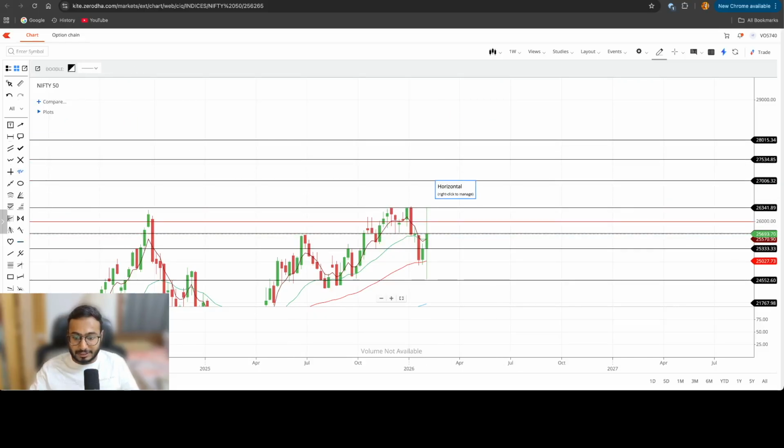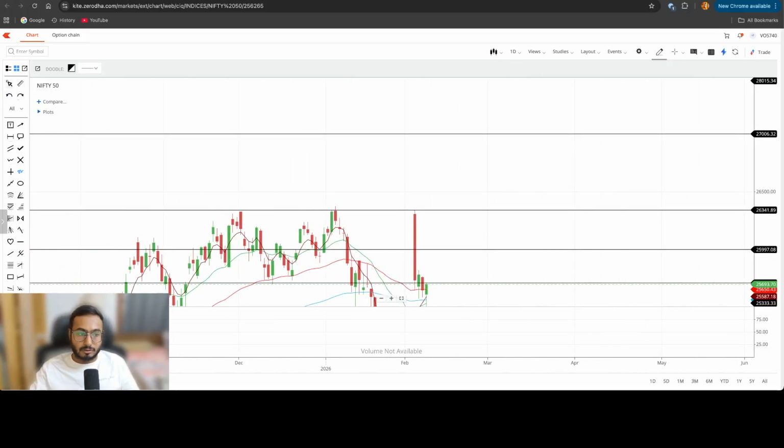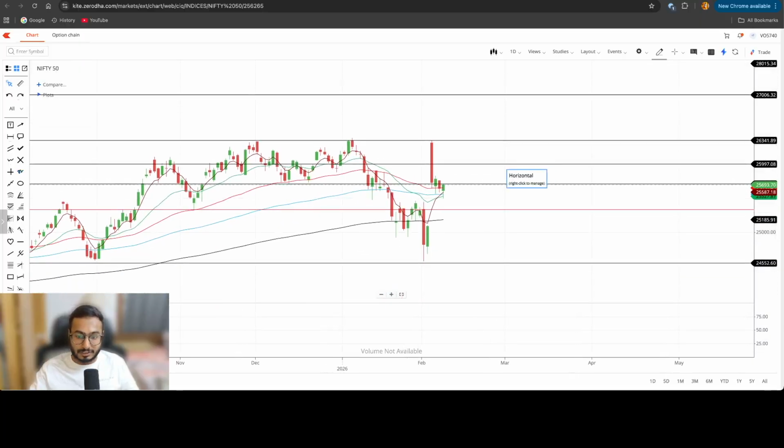And for the next week, if at all we start to cross 25,700 and we close our daily candle above 25,700, 800, 900, all these levels, then I'm pretty much sure that the next weekly candlestick might be like this. The first aim for the next weekly candlestick is to achieve the prior wick level, which is 26,300. Above 26,300, as I mentioned, 27,000 will be a piece of cake, right? On the downside, I'm not giving any levels because the trade deal is officially signed.